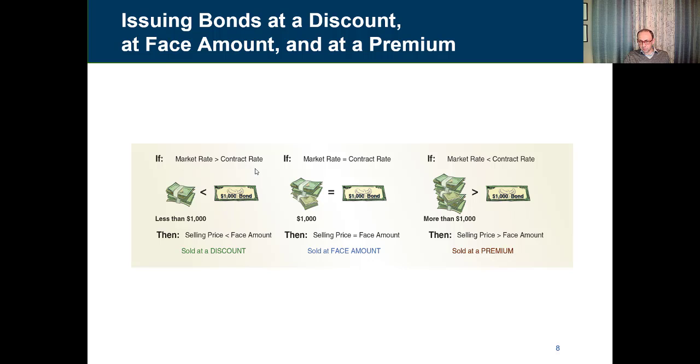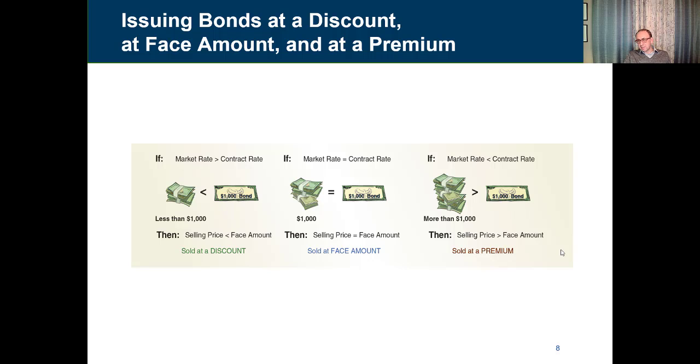You're going to receive the 10% interest, which is 2% less than the market, but at the same time, you're going to get $1,000 at the maturity date. So we are compensating you for the lower interest rate by allowing you to buy the bond at a discount, or a price that's less than its face value. So the selling price in this case is less than the face amount, and it would be sold at a discount.